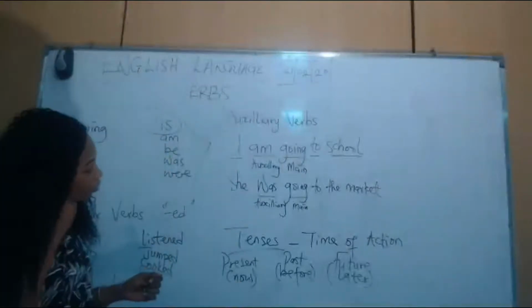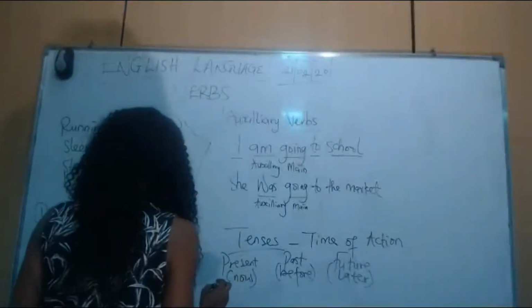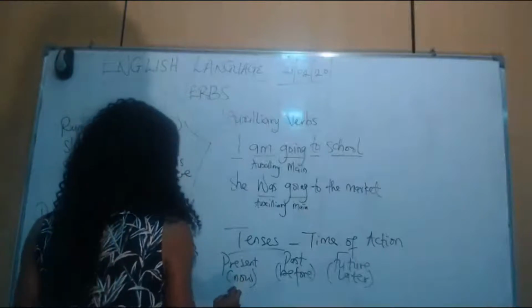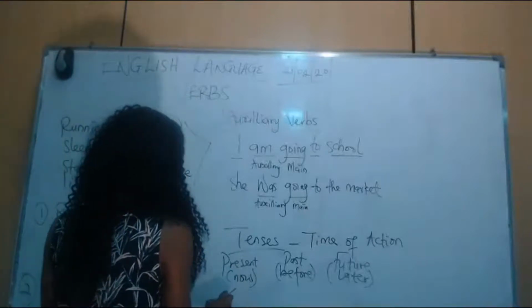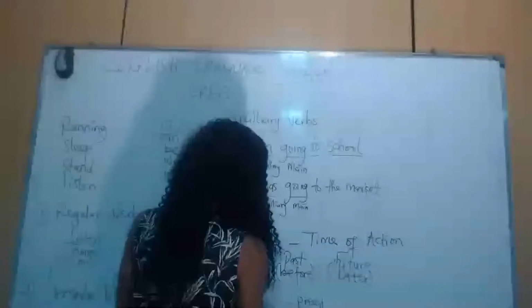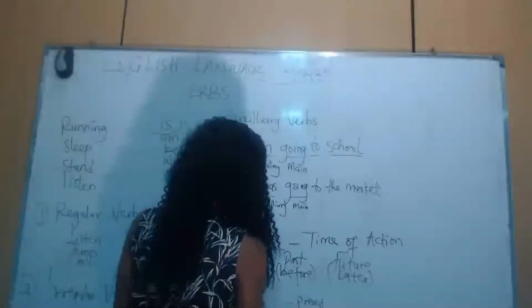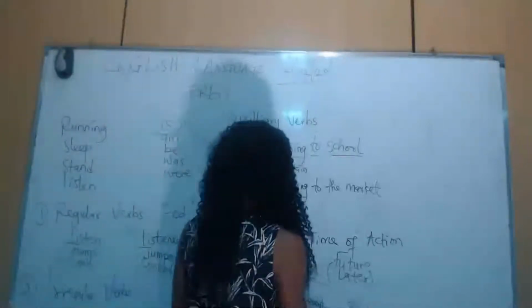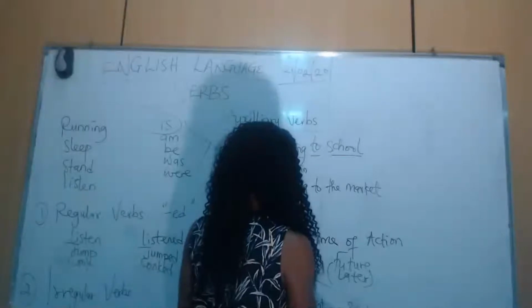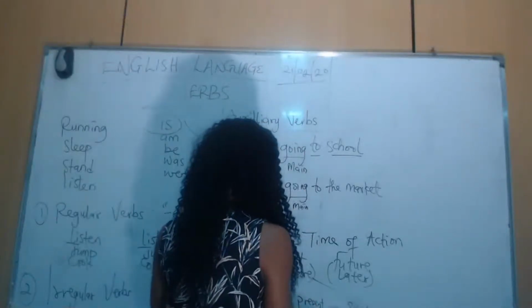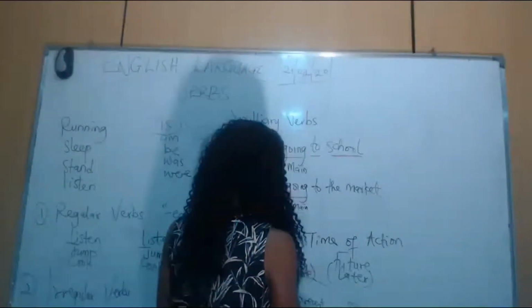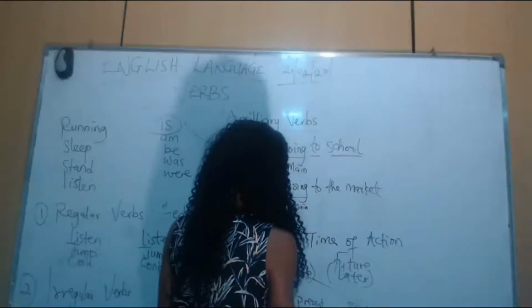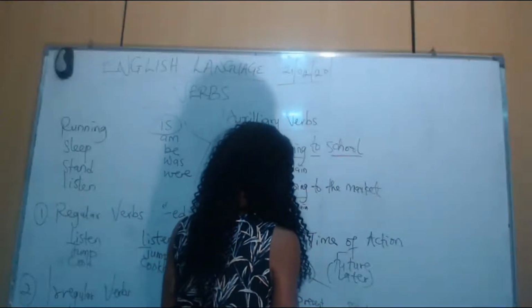The present tense is further divided into three different parts. Likewise, the past tense is also divided into the simple past tense, the past perfect, and finally the past continuous tense.